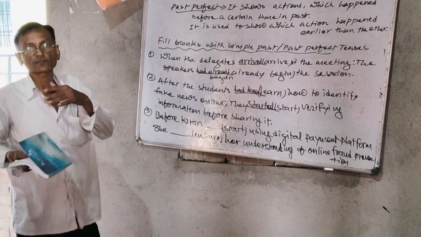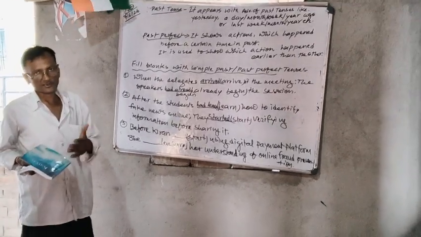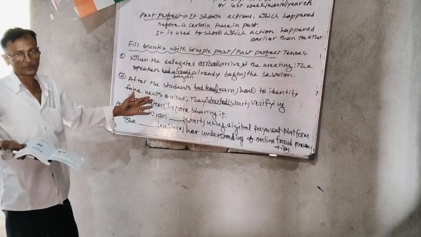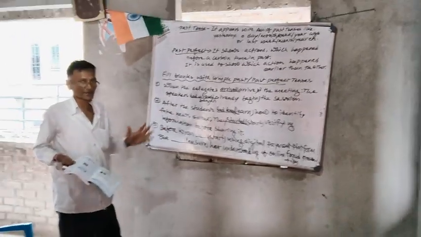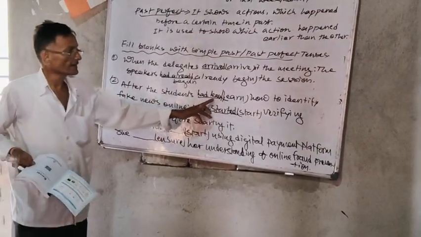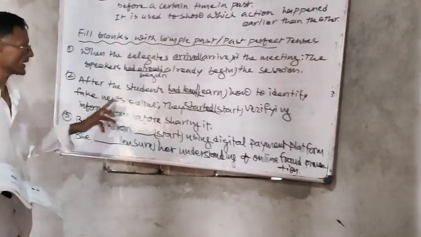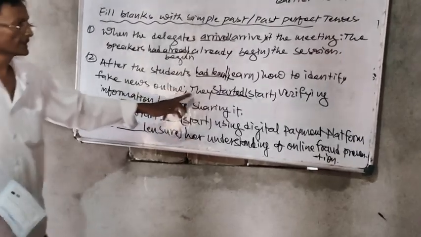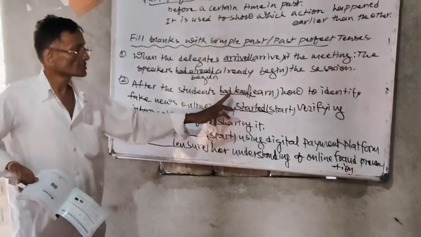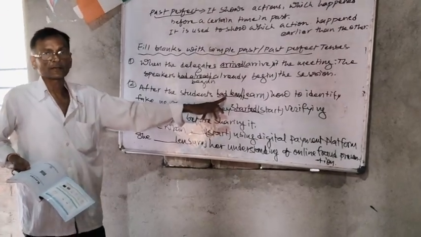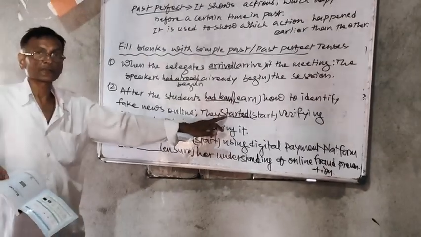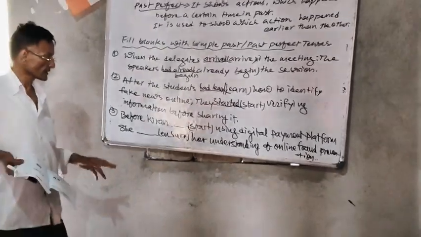So for the later action we have to choose simple past tense, and for the earlier action of understanding those fake news we have to use past perfect tense strictly. So: after the students had learned how to identify fake news online, they started verifying information before sharing it. Here we have supplied past perfect tense, and here we have supplied the V2 form of start.